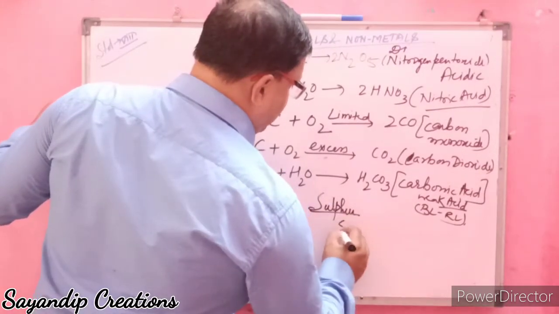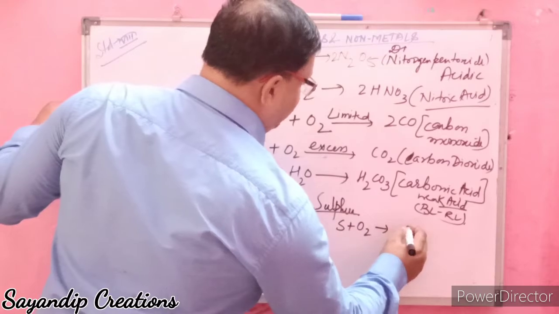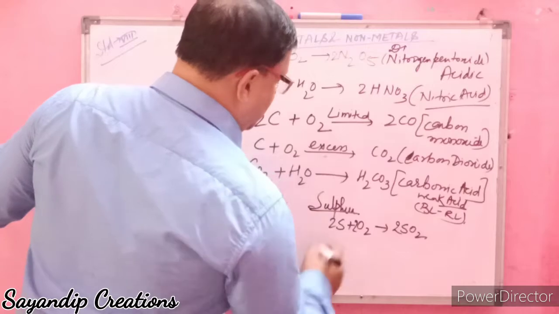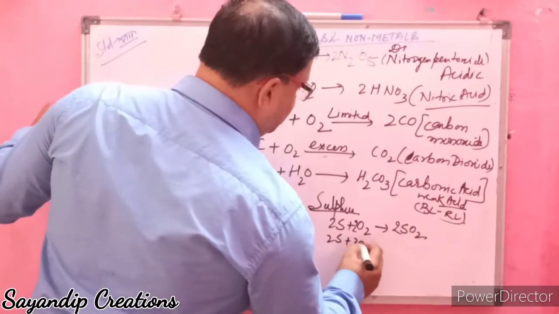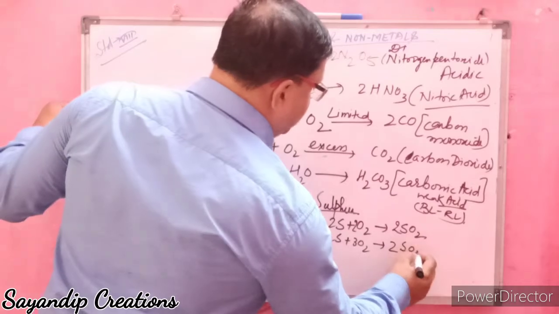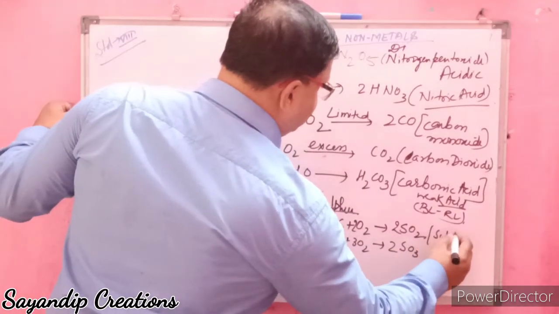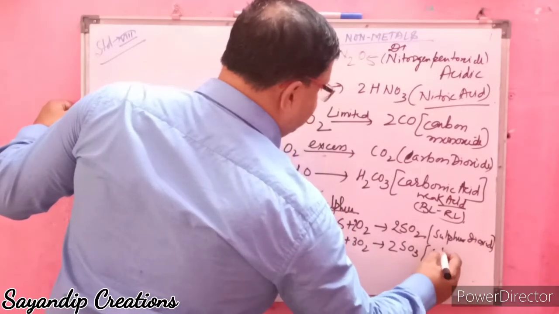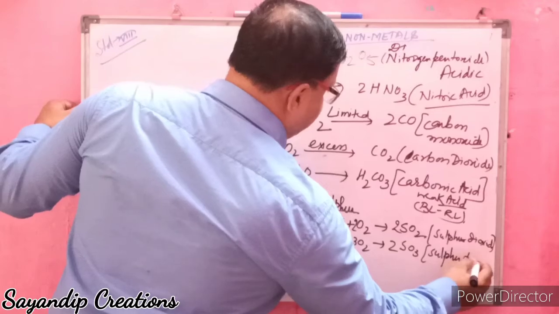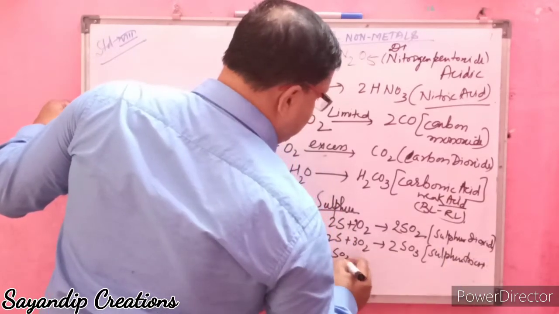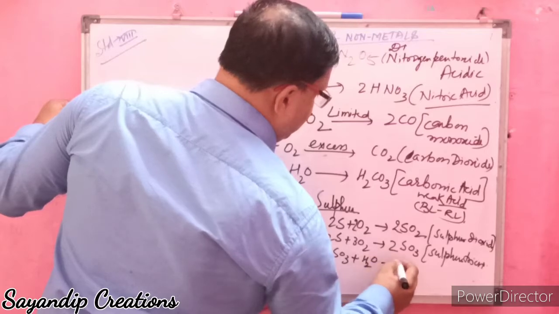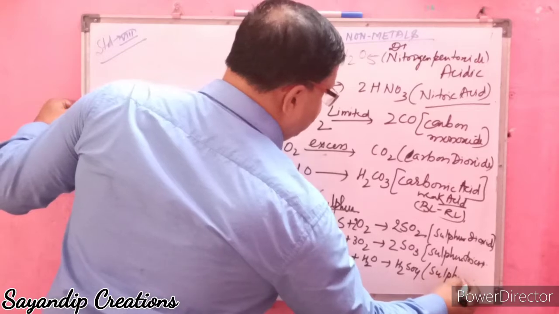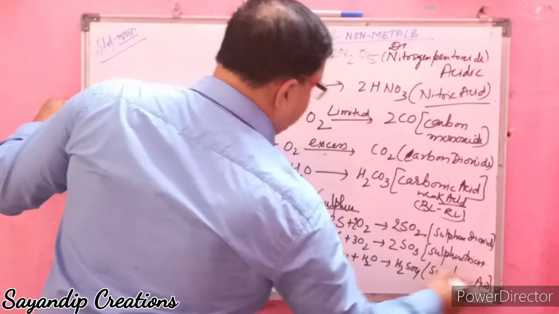Sulfur, S plus O2, forms SO2. 2S plus 2O2 gives 2SO2, or 2S plus 3O2 forms 2SO3. This is sulfur dioxide. This is sulfur trioxide. SO3 plus H2O forms H2SO4. It forms sulfuric acid.